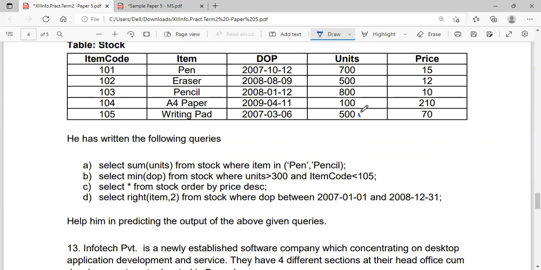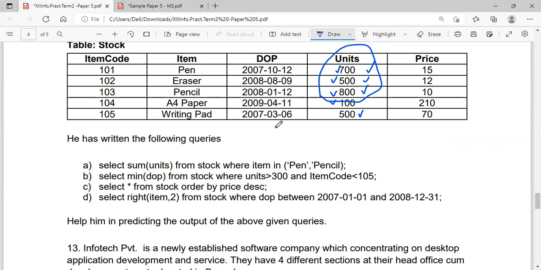Min of DOP from stock where units above 300 and item code less than 105. So unit above 300 is what? These many are above 300, and item code less than 105, so from here only it will be counted. Since 100 is not greater than 300, that will not be counted. So the first one only will be taken. So among that, what is the minimum value? 500, isn't it?